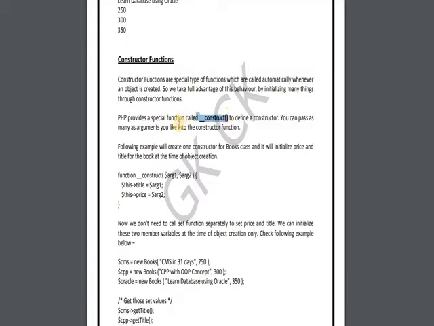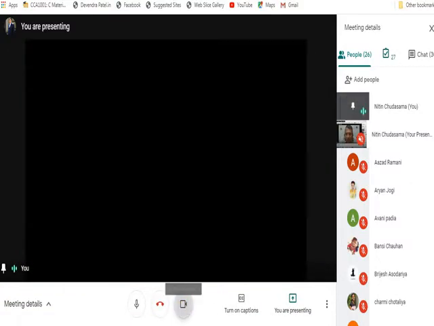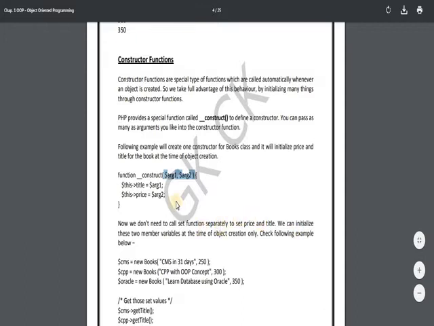Again, underscore underscore construct is used to define a constructor, and underscore underscore destruct is used to define a destructor. A constructor is automatically called when an object of a particular class is created. We can write the constructor using this syntax: function __construct, and whatever arguments we want to pass, $argument1, $argument2, then $this->title and $this->price.